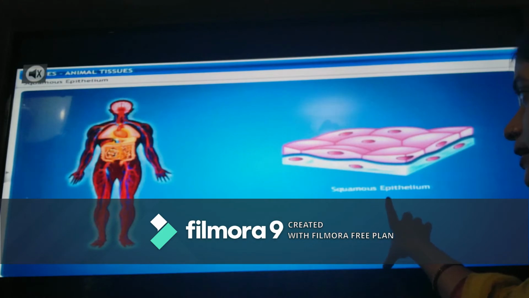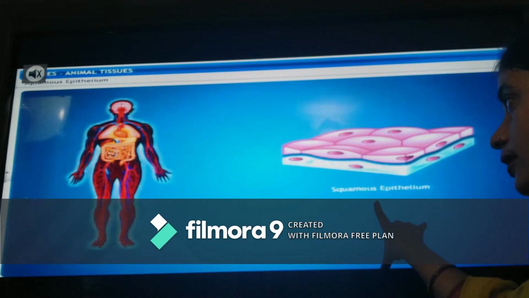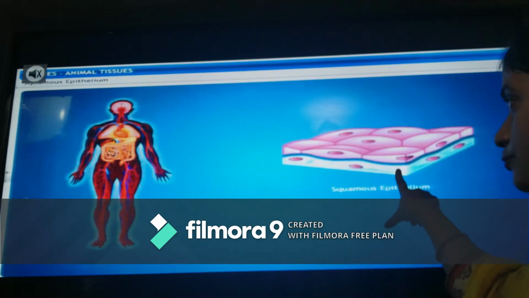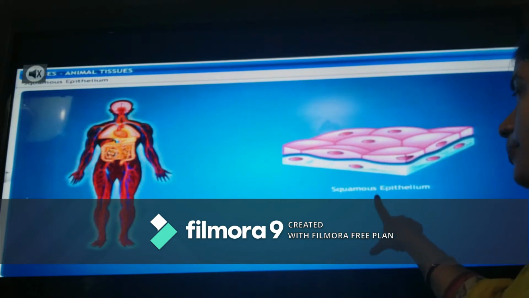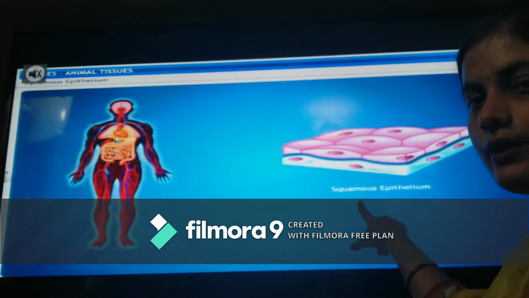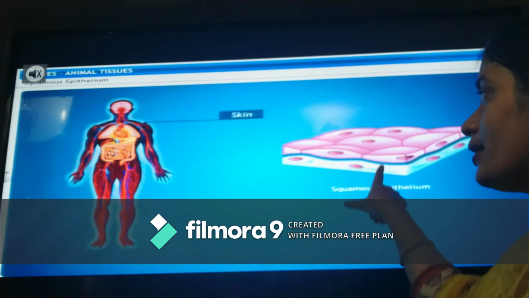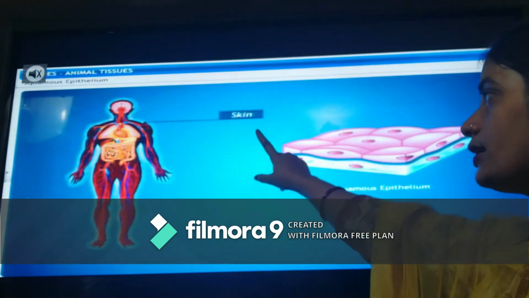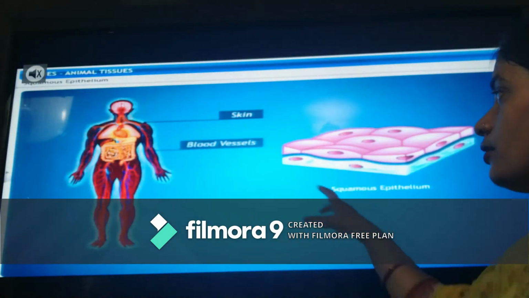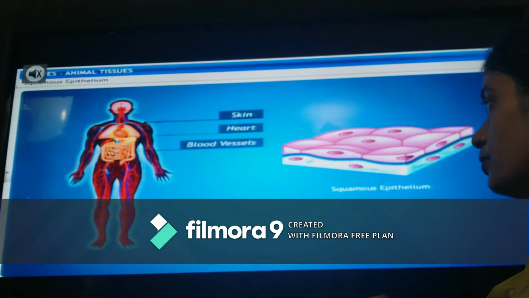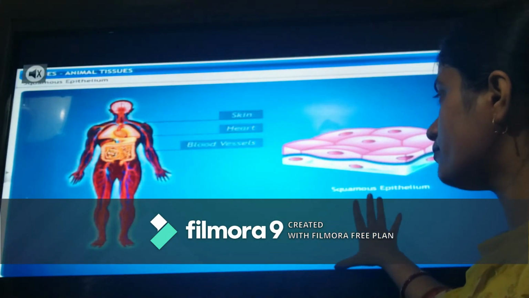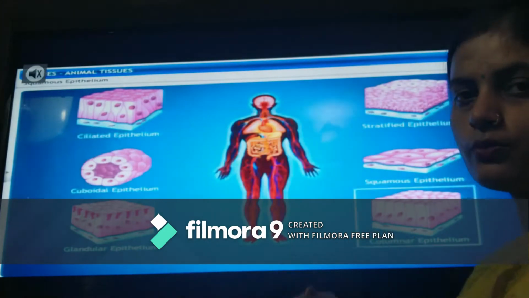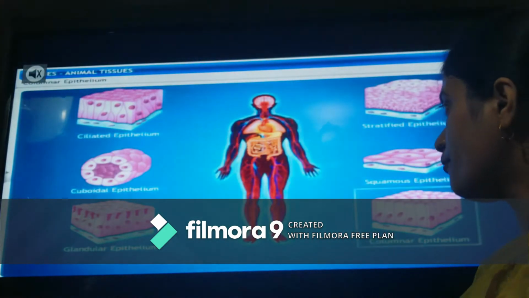Let us see squamous epithelial tissue. What are the features of squamous epithelial tissue? Here, the basilar membrane, as I have told you, has flattened cells, and it is simple squamous epithelial tissue. Why simple? Because it has a single layer. Where is it found? It is found in the skin, inside the blood vessels, and inside the heart, the layer of epithelial tissue found is squamous epithelial tissue. That means it forms the covering of that tissue.